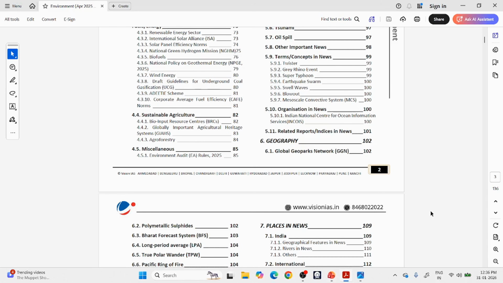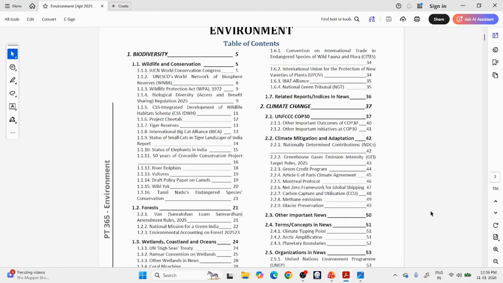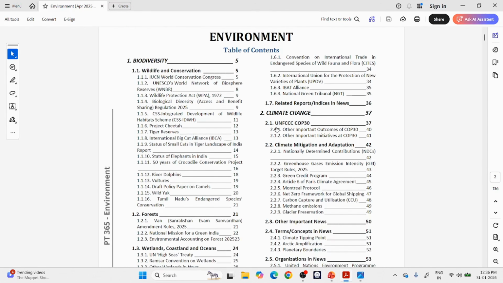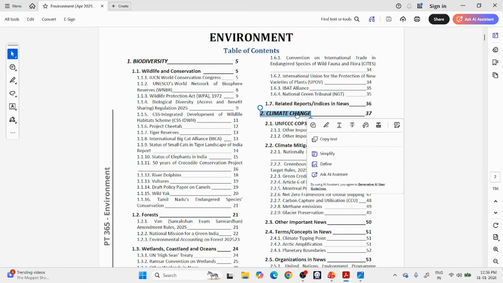So let us see the PDF once to understand its structure. Understanding the structure of this PT-365 PDF is very important. As you can see here, this environment PT-365 is 136 pages, see here on the right side. It has the biodiversity section as section 1. Then it has climate change, which is section 2.